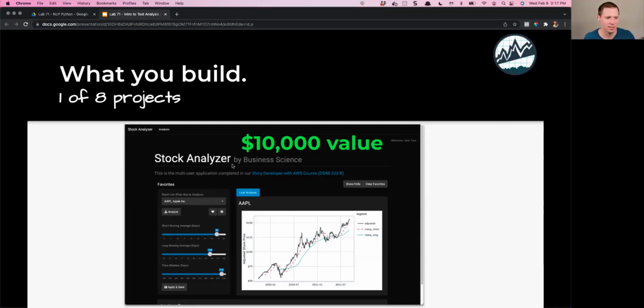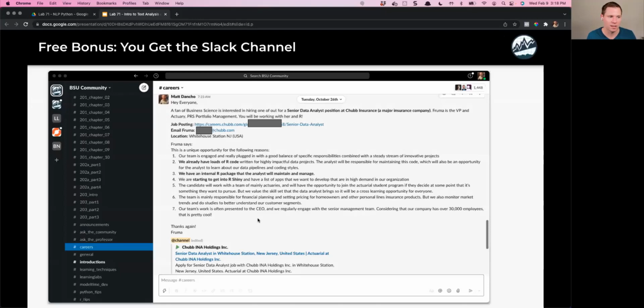So this is just an example of one of the projects that you might build, which is a stock analyzer. And this is what we call a full stack web application. It has users, it has authentication, all the bells and whistles that enterprises need in order to be able to deploy in a secure work setting. So you learn how to do all that stuff.